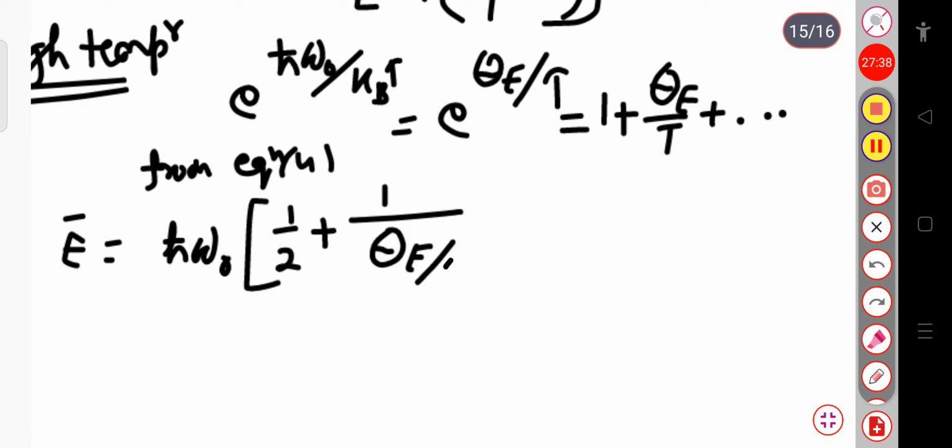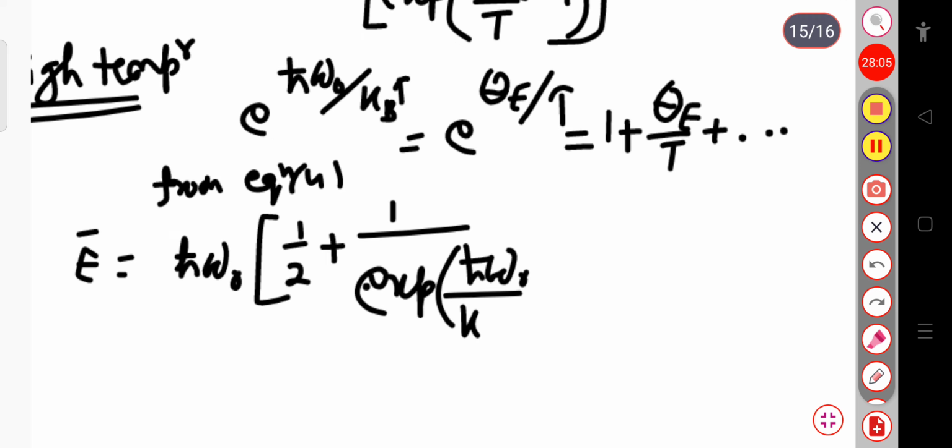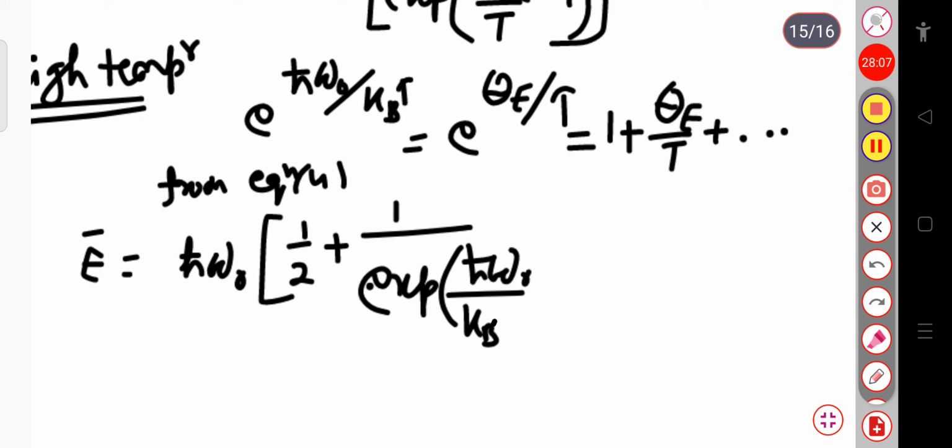So this second term, if I substitute the value of exponential ħω₀ divided by kT there, neglecting the higher order terms, let me write the term. This is 1 plus 1/2, 1 by exponential ħω₀ divided by kT, this is exponential ħω₀ divided by kT minus 1, and so on.